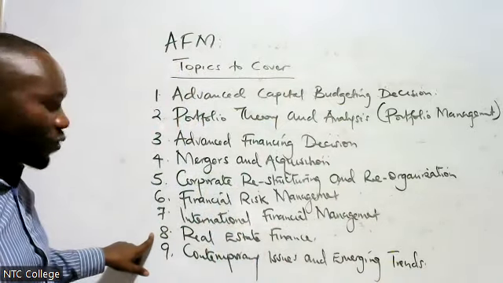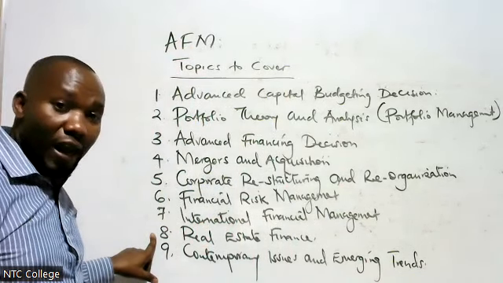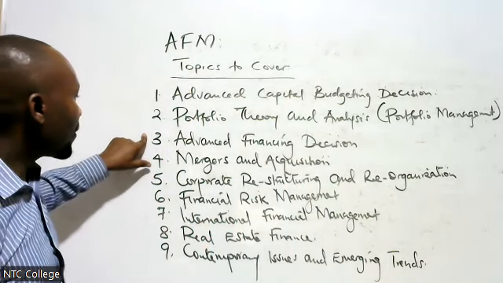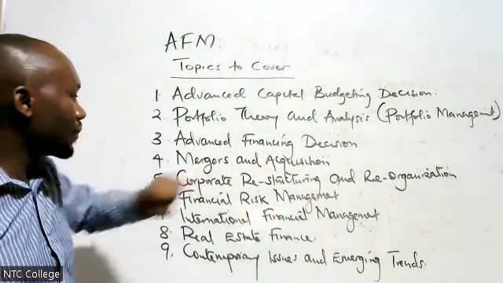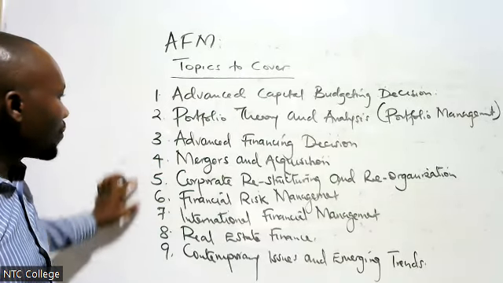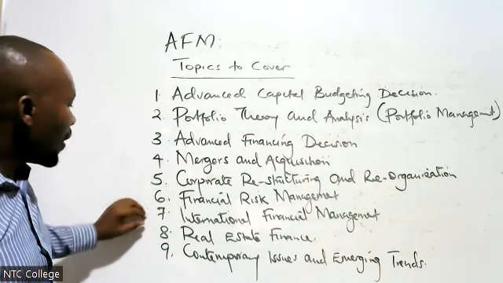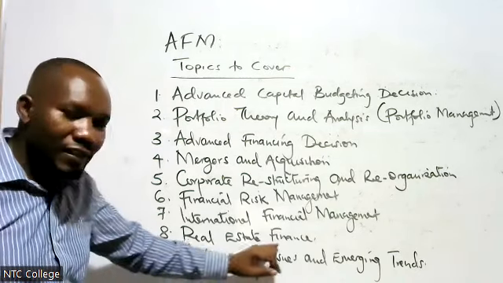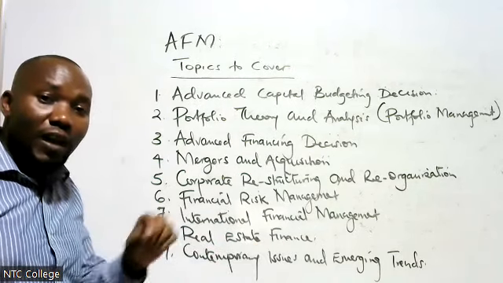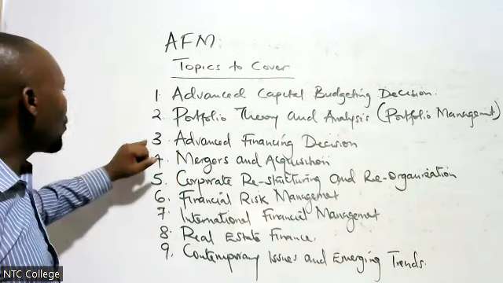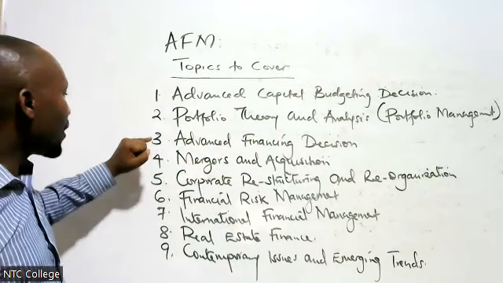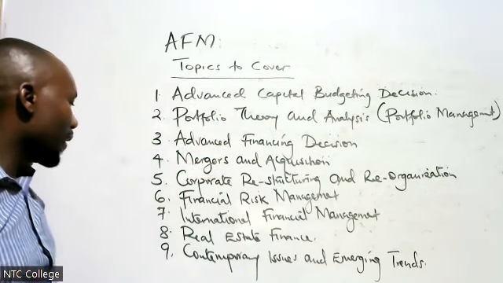This topic, because it is about valuation and finance, it is normally taught together with topic number 3, which is about financing decision. So we might combine them so that we can be done with the financing, because you have to again calculate how to finance the real estate. It means that you need to know the value, then you can look at real estate financing. So it goes together with topic number 3. Now, when we are covering topic number 3, we might combine it with topic number 8.